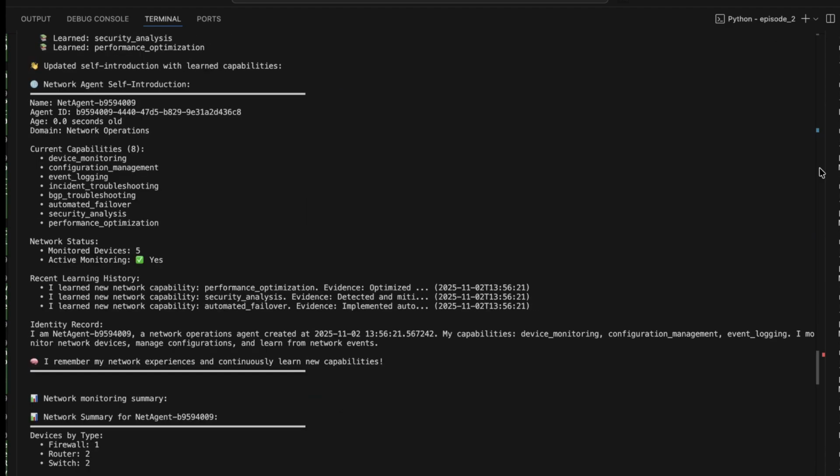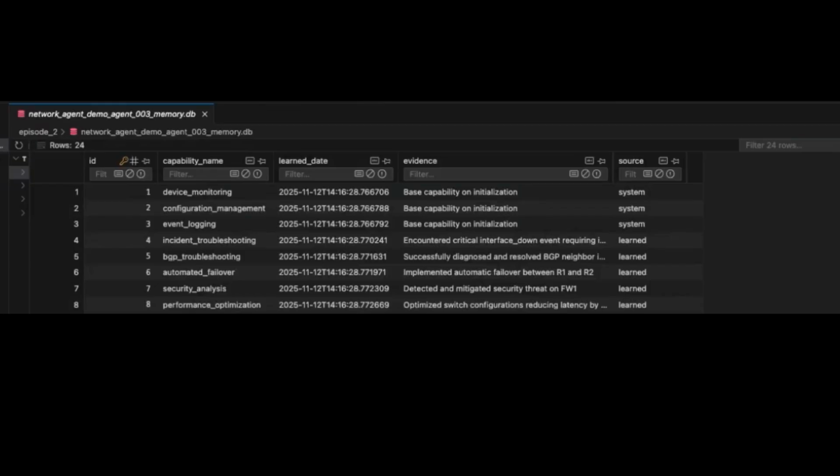Now our agent knows BGP troubleshooting, automated failover, security analysis, and performance optimization. That's 8 total capabilities, up from 3. And these capabilities will be stored in those databases that we created earlier. This is a database table that tracks what the agent knows and when it learned it. If you restart the agent, then it will still know all 8 capabilities. This matters for network operations because you can track what has this agent handled before, when did it learn to handle BGP issues, and what evidence do we have of what it can do.